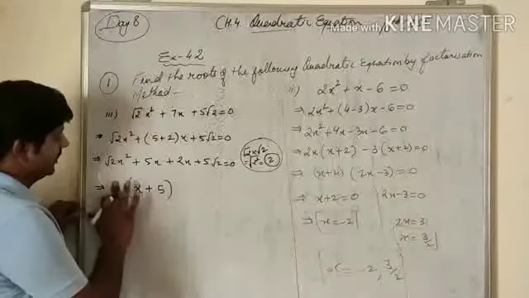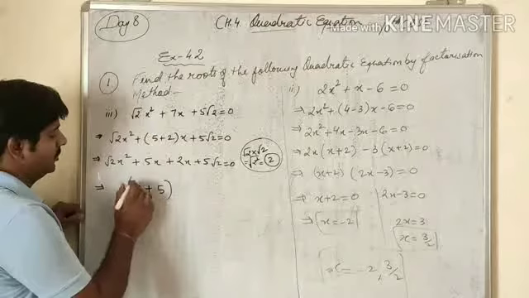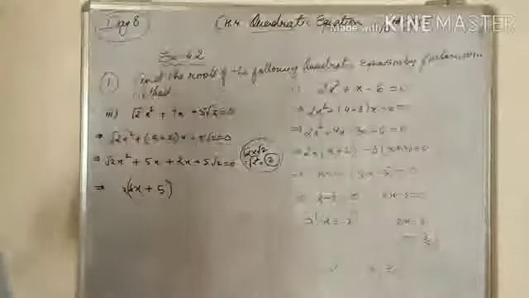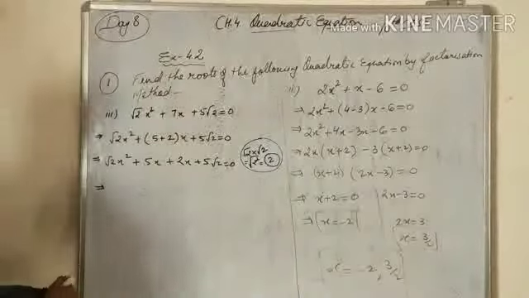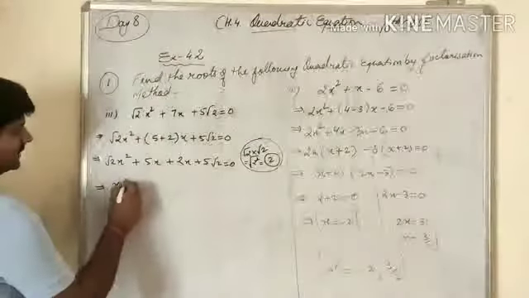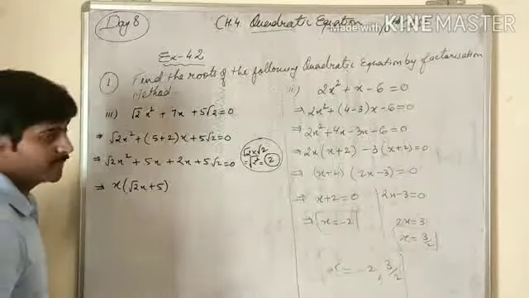Root 2 we can't take common because root 2 is not present with it. I'll write once again. So x I'll take common and root 2x plus 5 will be left.